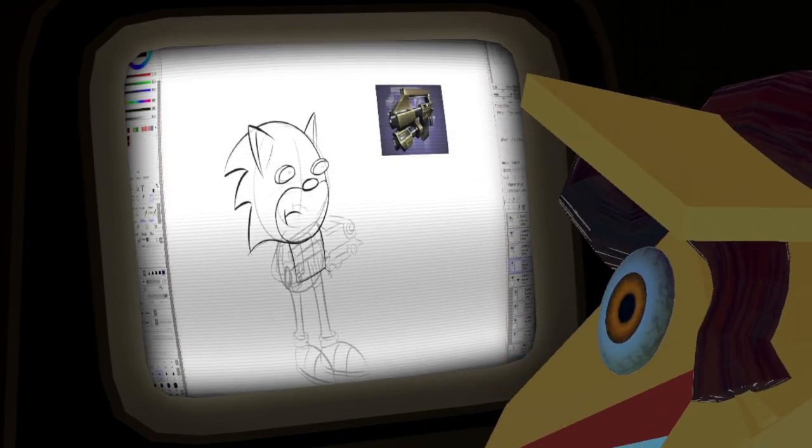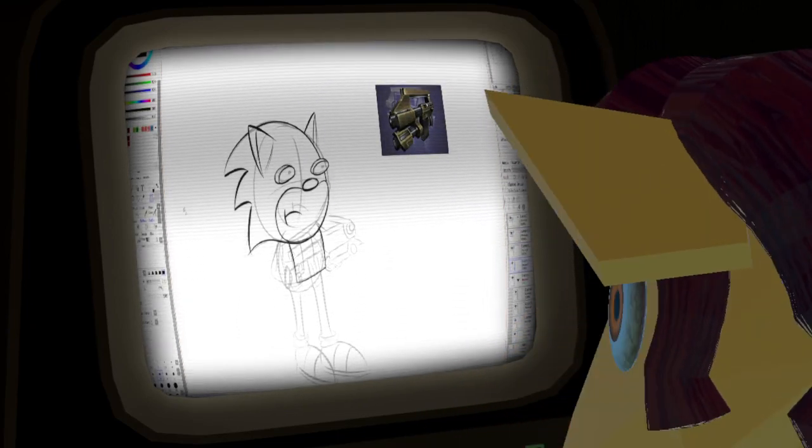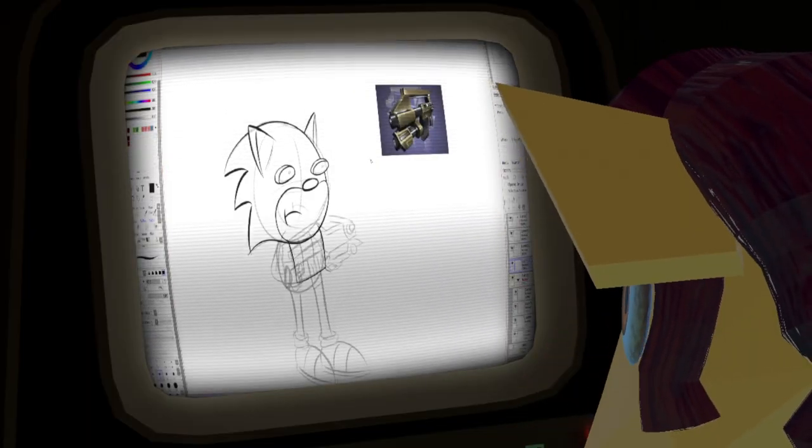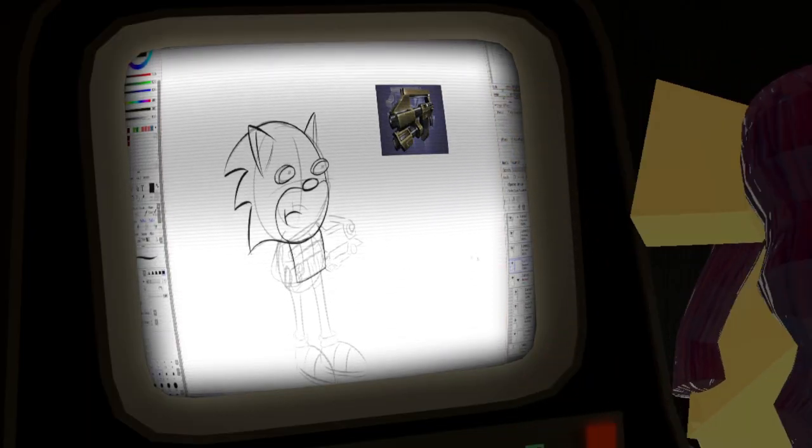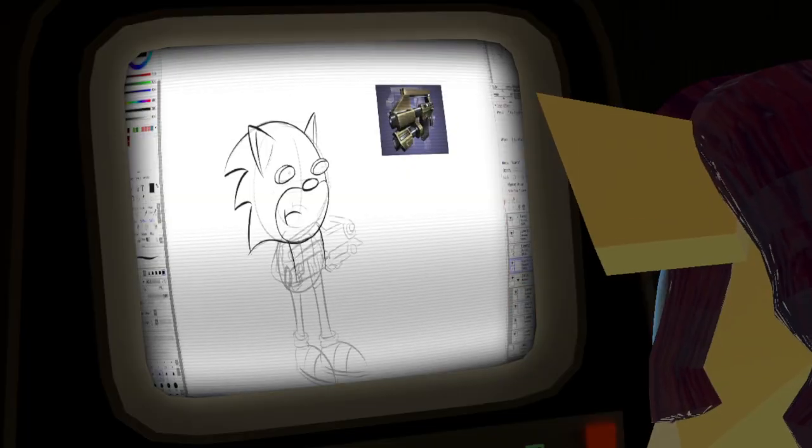Hot hands cause strokes, I think. See? Stroke, stroke. There we go. Joke secured.